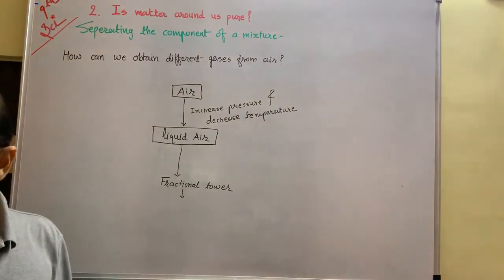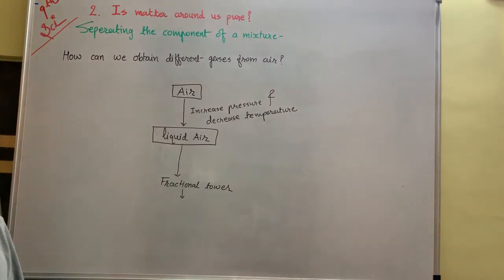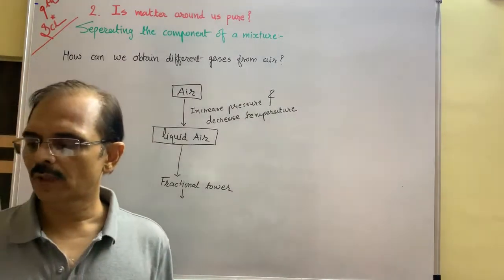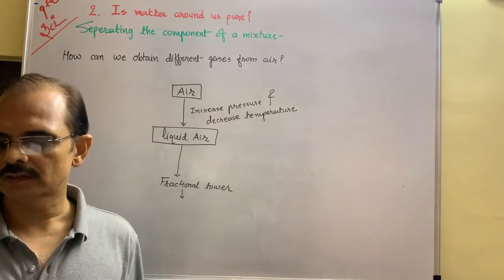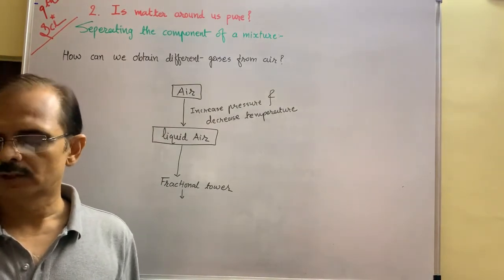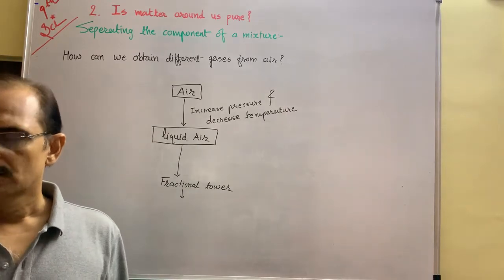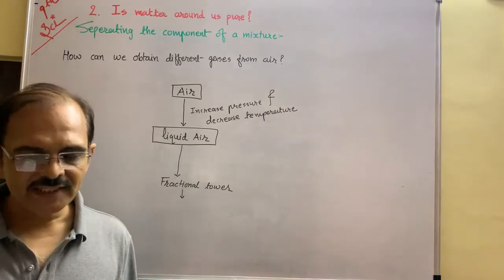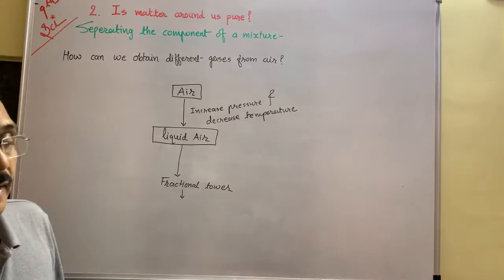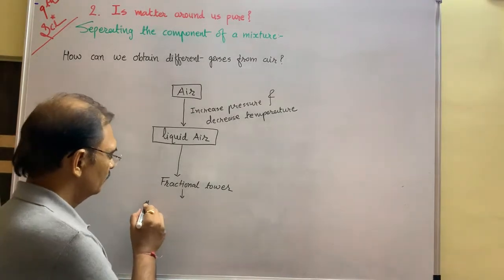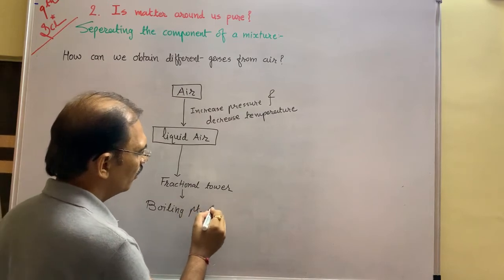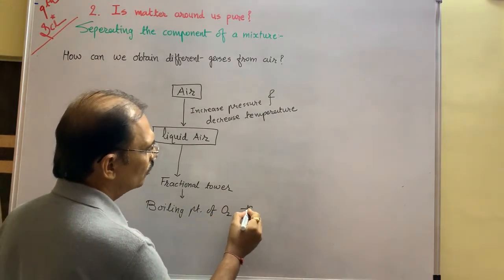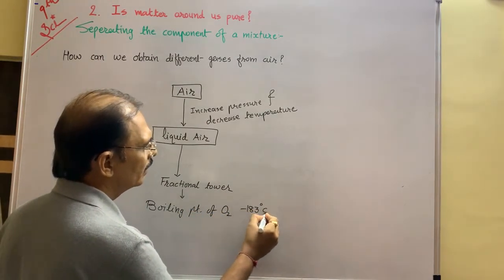So boiling means it depends on what? It depends on boiling point, particularly in degrees Celsius, and on the percentage of air by volume. For example, the boiling point of oxygen is minus 183 degrees Celsius.